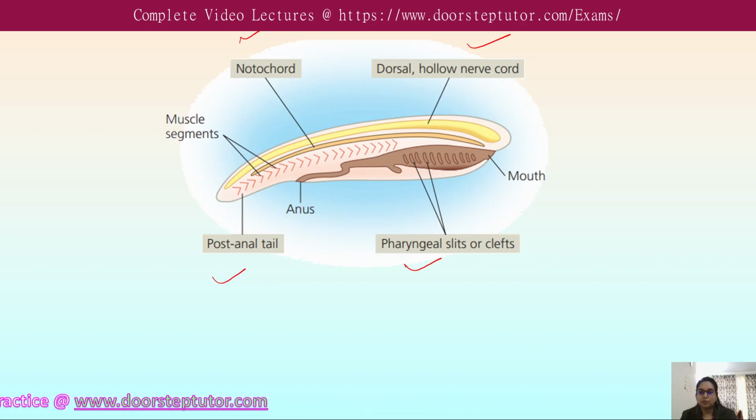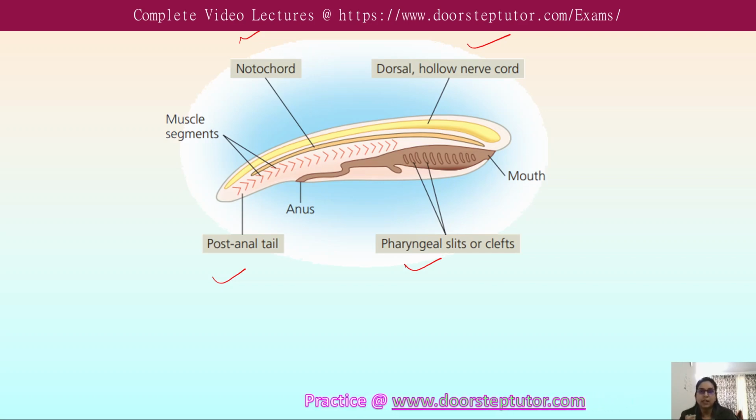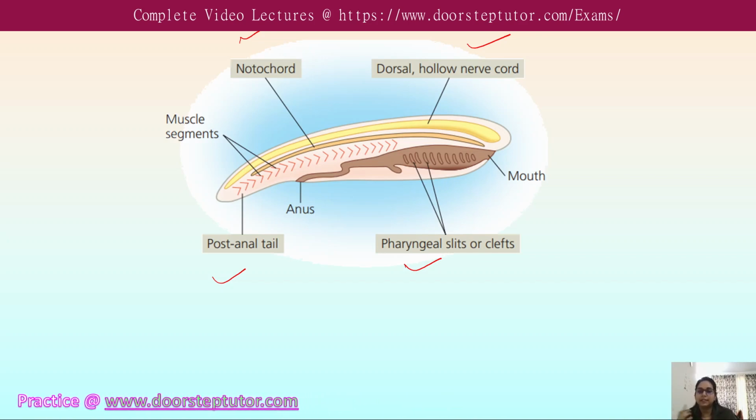So these are also the derived characters of the chordates. All chordates share a set of derived characters, though many of the species possess some of these traits only during their embryonic development, while in others they are present till the adult stage.